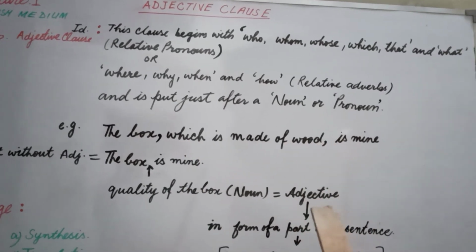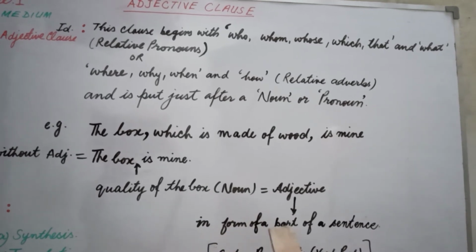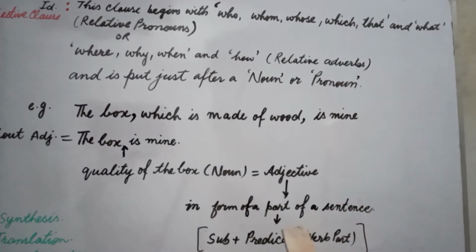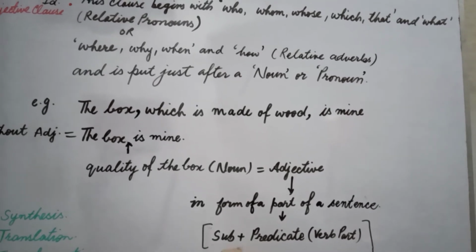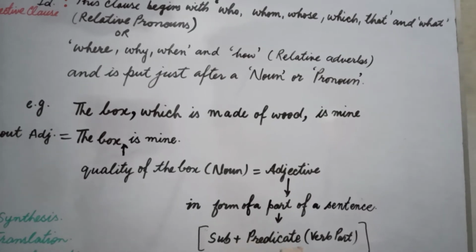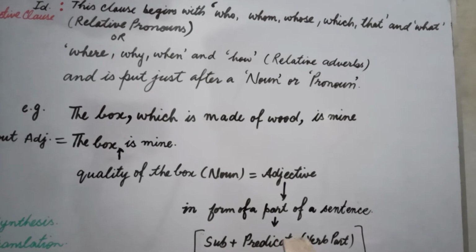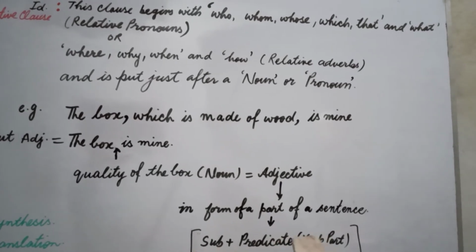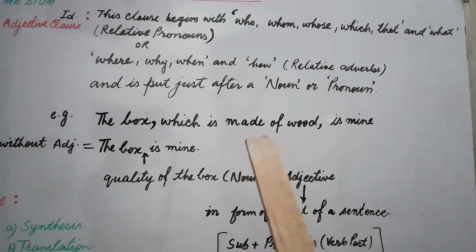And this adjective is of a particular type. This adjective is in the form of a part of a sentence, and not only a part of a sentence, but it is based on subject and predicate. Because of being based on subject and predicate, it is called a clause, and this complete part is acting as an adjective. That's why it is an adjective clause.